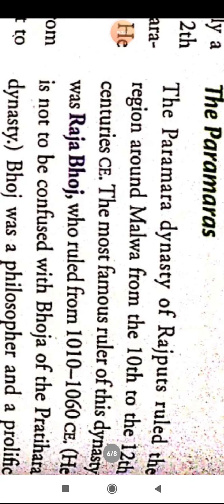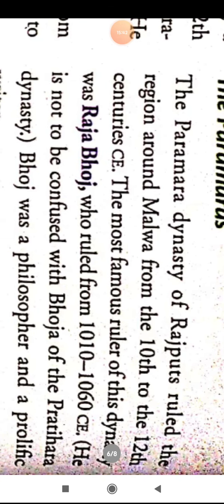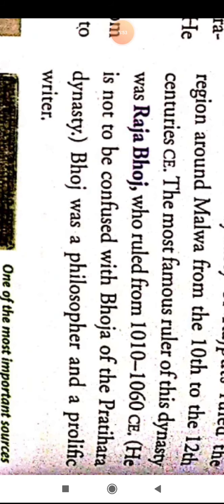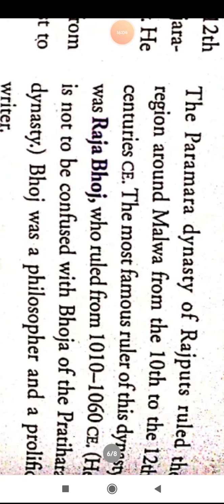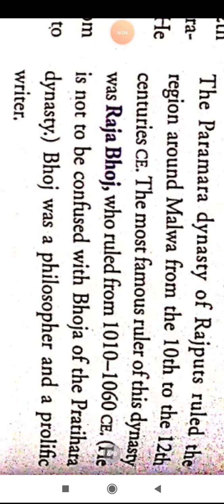Now the next one is the Parmars. The Parmar dynasty of Rajputs ruled the region around Malwa, central India, from the 10th to 12th century CE. The most famous Parmar ruler was Raja Bhoj, who ruled from 1010 to 1060 CE.